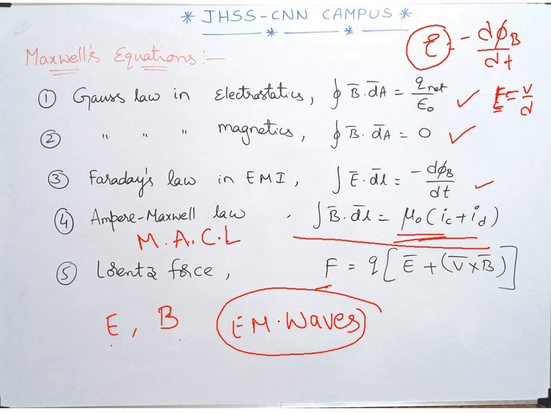Whenever we have a time varying electric field and a time varying magnetic field, we can have electromagnetic waves. In our next session, we will go for the mathematical approach, as well as the production and further continuation of this particular topic.